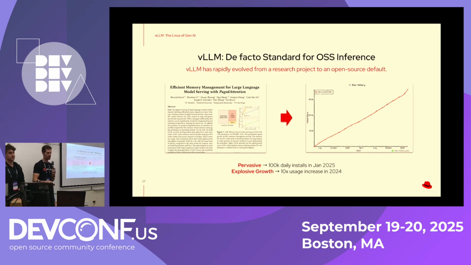So vLLM is the de facto standard for open source inferencing. Right now we have this star count as well, but it's like the Kubernetes for the different microservices and container orchestration project. So if you want to put it in production, Cedric said that we have Ollama on your laptop, but if you want to grow towards more distributed inferencing, we need something that scales.